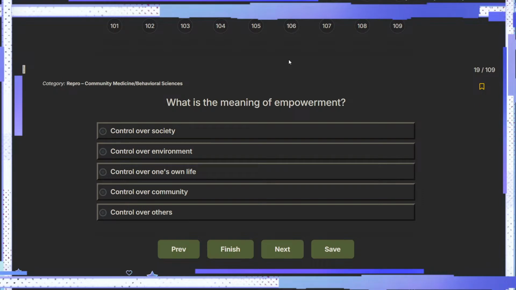What is the meaning of empowerment? We are women, we are free, that kind of thing, right? That song from GTA talked about how women deserve to be empowered. So that's basically having control over one's own life. That's a very vague statement that can mean a lot of things, but in this context, it is the ability to take decisions and actions by their own, for their own self, which is interesting.